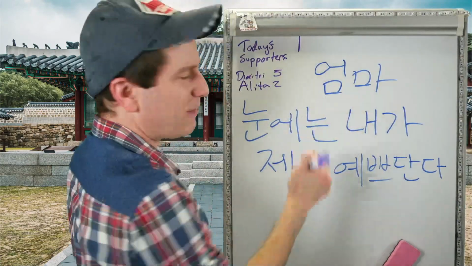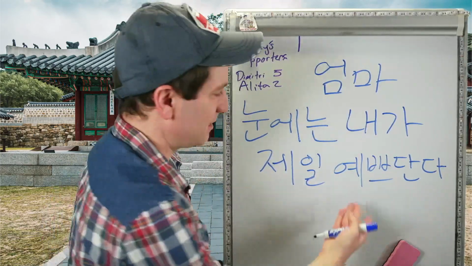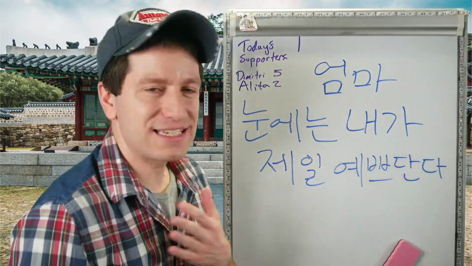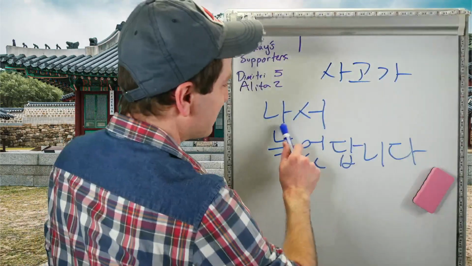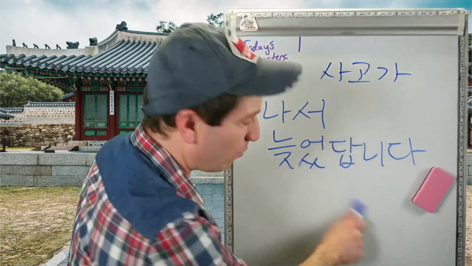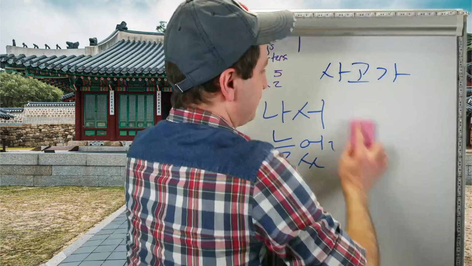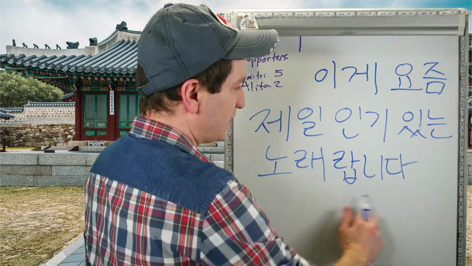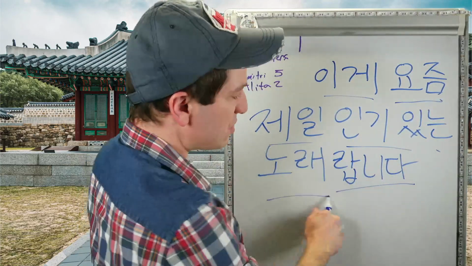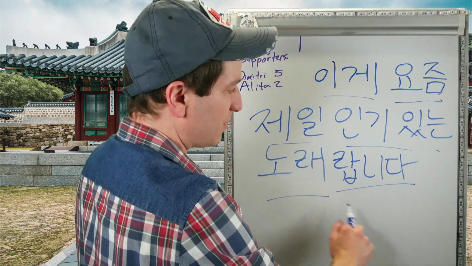엄마 눈에는, so in my mom's eyes, 내가, I am, 제일, the most, 예쁘다, I'm the prettiest, 예쁘단다. So my mom says that I'm her prettiest daughter. 엄마 눈에는 내가 제일 예쁘단다. 사고가 나서, so because there was a 사고, an accident, 늦다, to be late, 늦었다, was late, 늦었답니다. So I heard they were late because there was an accident. 이게 요즘 제일 인기 있는 노래랍니다. So I heard this is the most popular song recently.